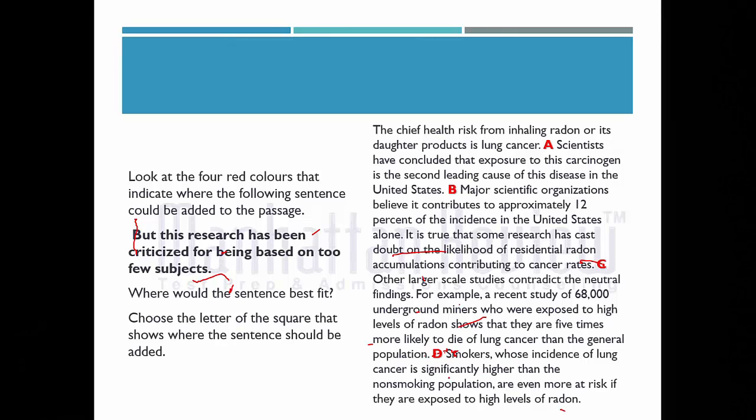And probably people in the US are dying out of passive smoking, so that is being liberated by radioactive elements or radioactive decay rather than either cigarette smoking or something else. So therefore we can choose answer as C, which can be inserted before it.